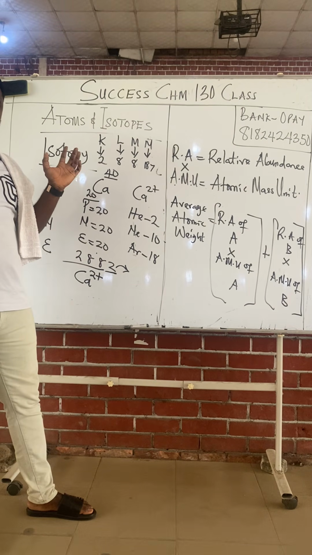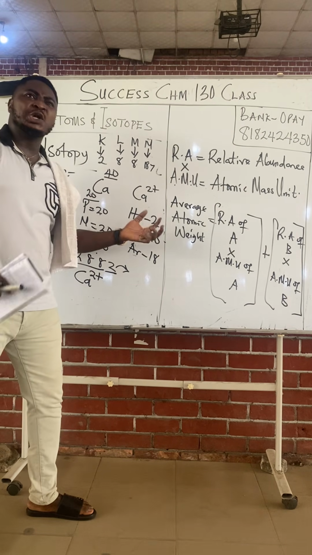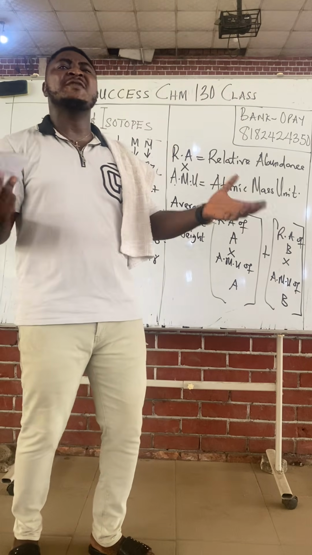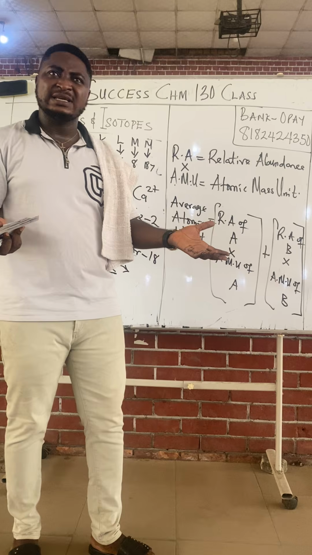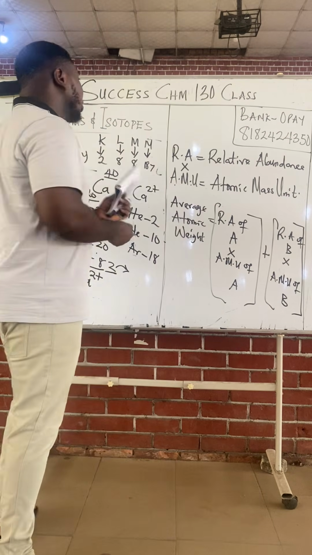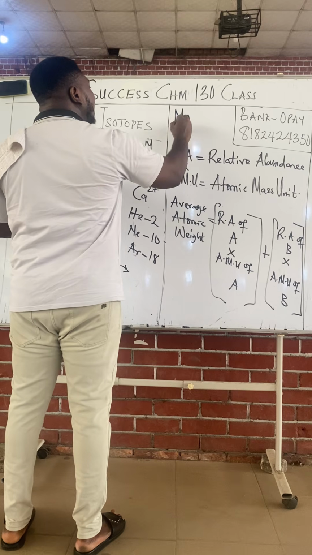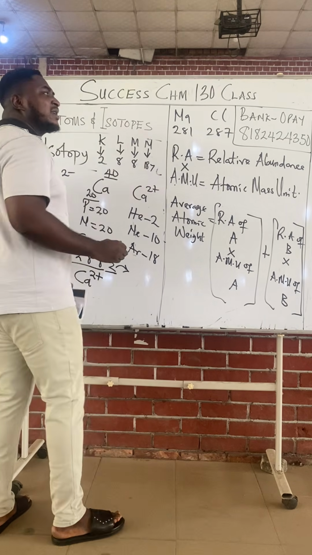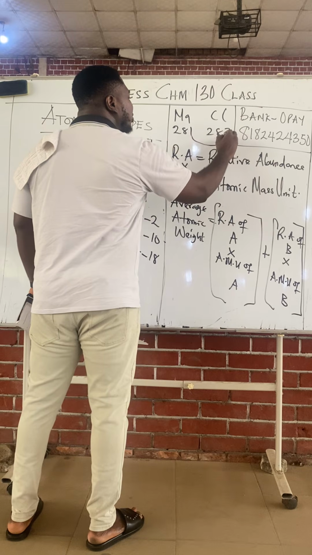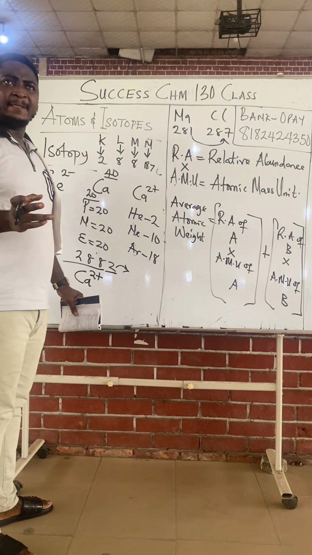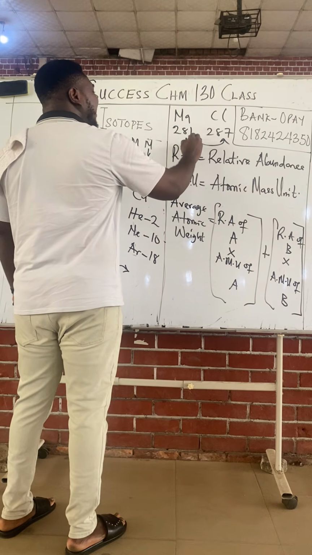It's a noble gas. When elements are stable, they don't need to react, class. The reason we have chemical reactions in chemistry is because of the instability of elements. When you see sodium reacting with chlorine, it's not because sodium likes chlorine. It's because sodium is 2, 8, 1 and chlorine is 2, 8, 7. Class, chlorine needs just 1 electron from sodium to be stable. Sodium needs to release this 1 electron to also be stable. Hence, they form NaCl.